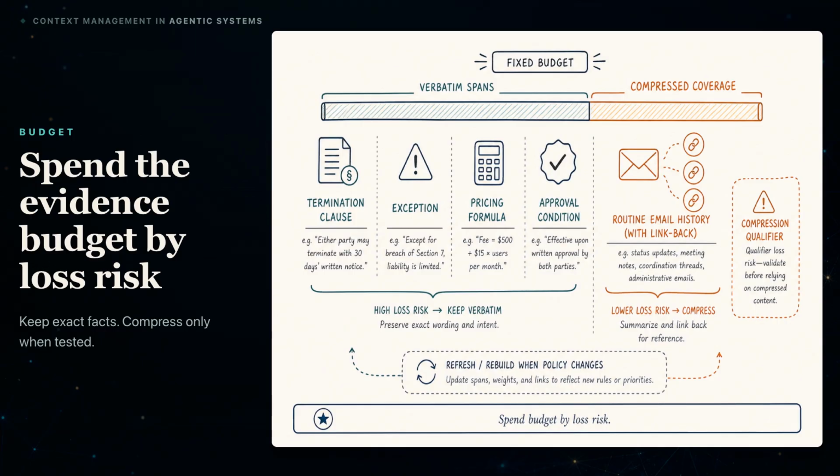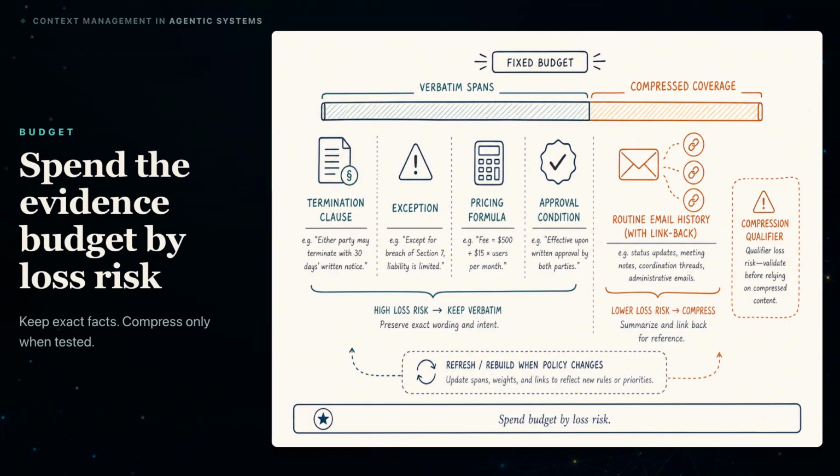Keep exact language when a number, entity, obligation, exception, or citation must survive verbatim. Compress broader background only when its likely losses are understood and tested. Recent work demonstrates this pattern by combining selected natural language passages with compressed representations under a bounded token budget. That is promising recent evidence, not permission to compress blindly.